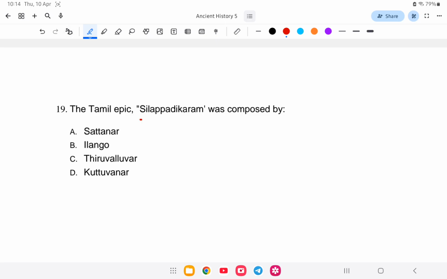The Tamil epic Silappatikaram was composed by whom? Is it Sattanar, Ilango, Tiruvalluvar, or Kudavanar? So, Silappatikaram was composed by Mr. Ilango. Let us study about this.